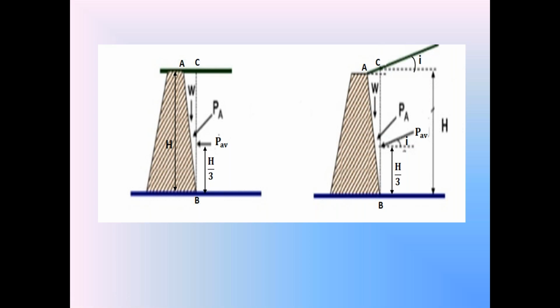the active earth pressure PA is equal to Ka into gamma into Z. But in the horizontal surface, we know that Ka is equal to (1 minus sin phi) by (1 plus sin phi).